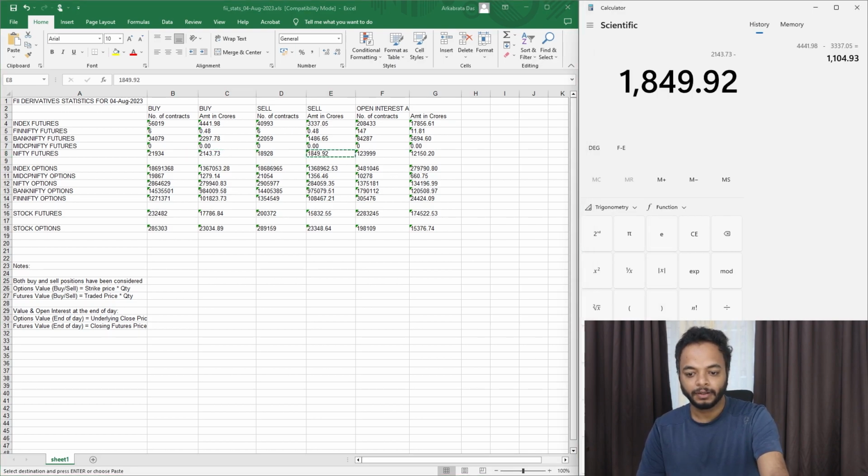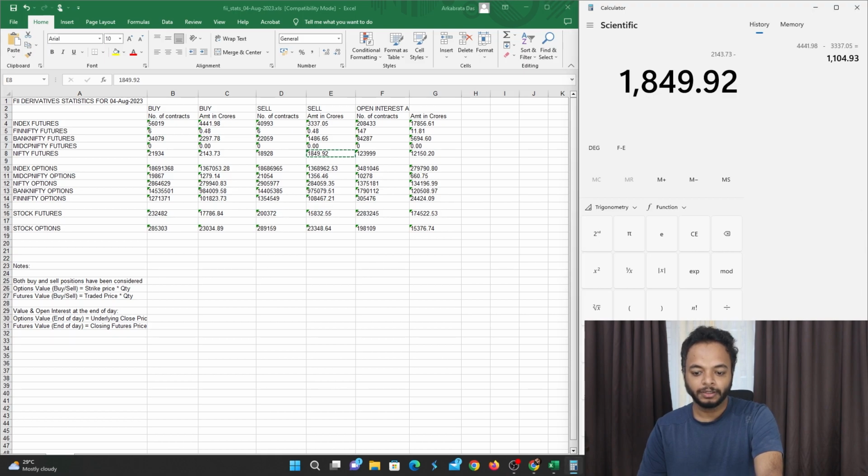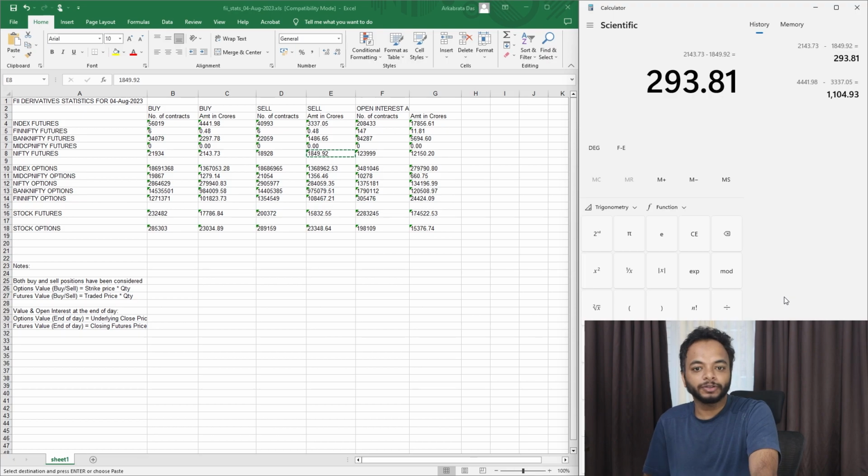Okay, and so here you see the difference, so you say that money flow is positive for the futures in Nifty, that is 293.81 crores. Okay, but you should understand how this is calculated. It's also written here, but let me tell you in short, that is the number of contracts multiplied by the spot price or the futures price where they are taking the positions.